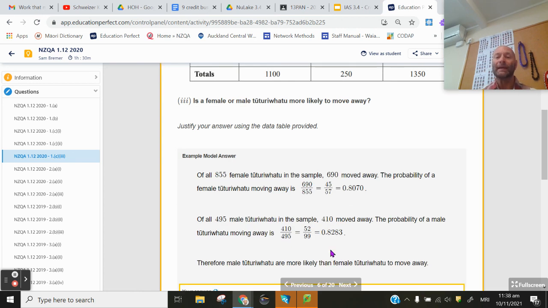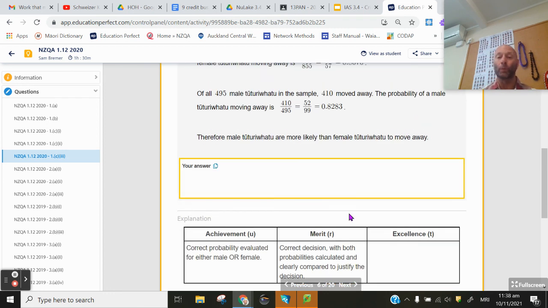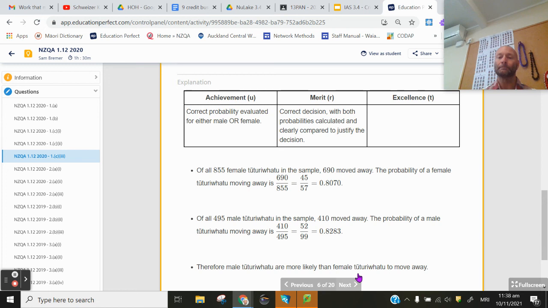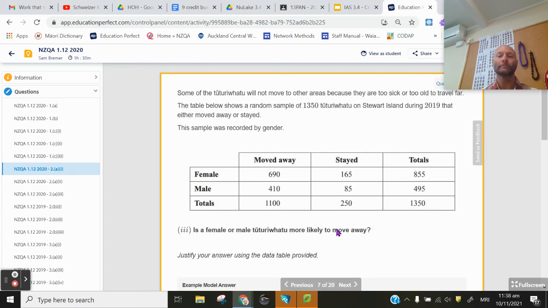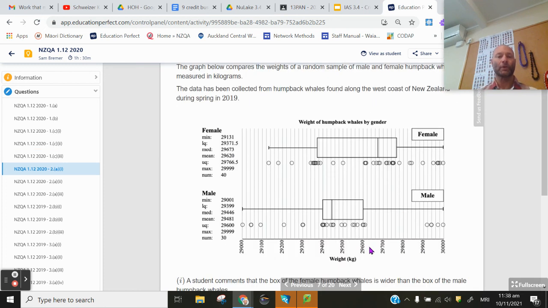Reason we do that is it's much easier to compare these. So since the males is a little bit of a higher number, we can conclude it's more likely that the male is the one that moved away. And the next question, I'm going to pause it there and come back for this one.